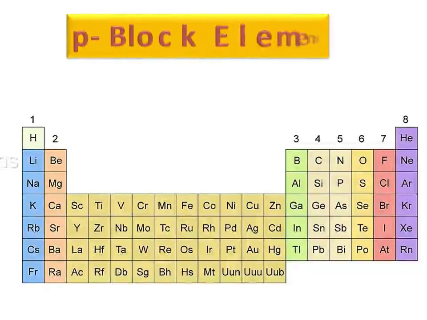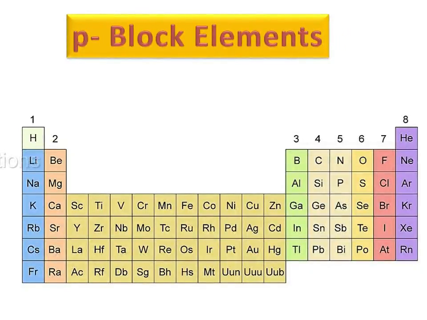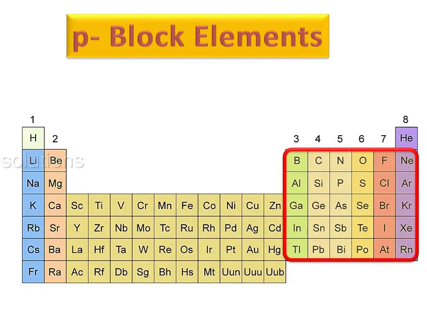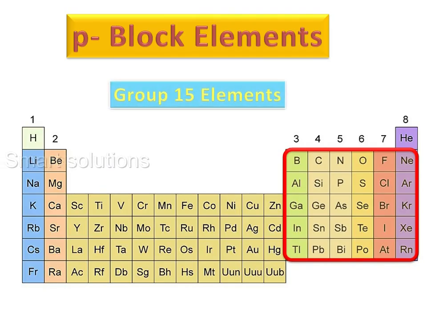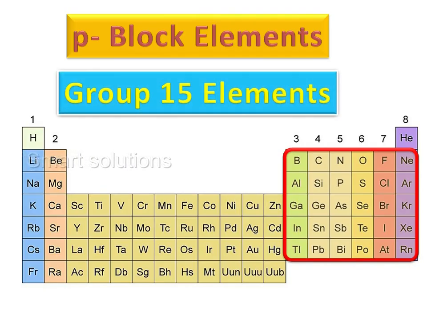P block elements from group 13 to group 18 are placed in the P block of the periodic table. Group 15 elements. Group 15 contains 5 elements.